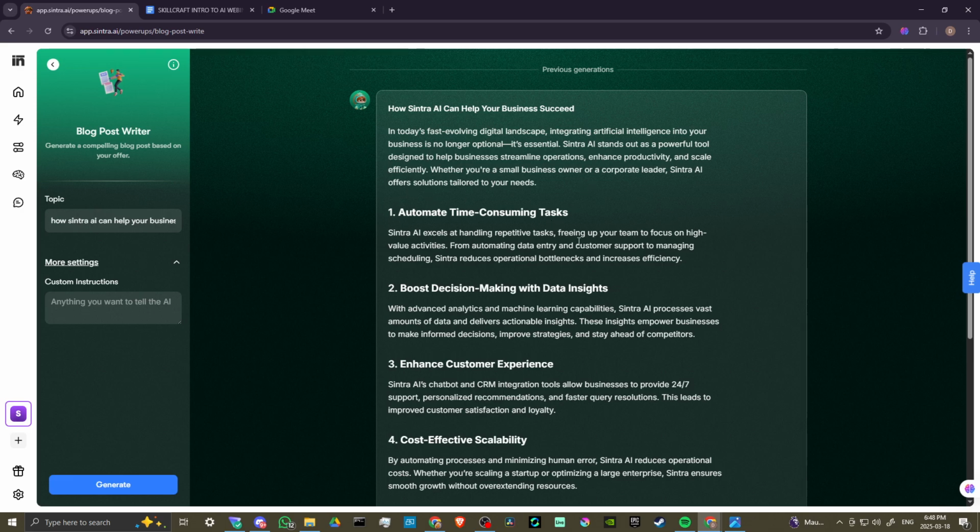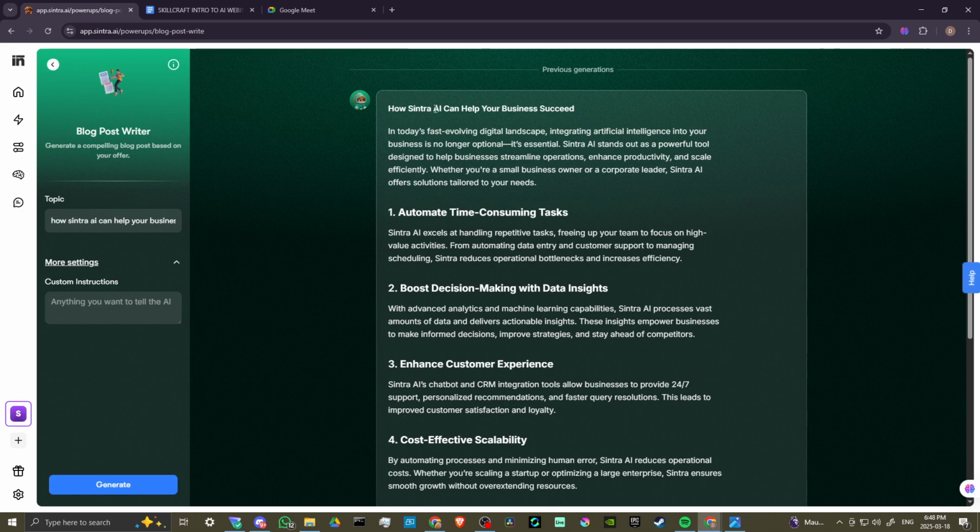And on that note, with Sintra, there's just so much potential here. And really, it's probably my favorite AI tool that I've come across. I've looked through a lot of different tools that are out there. I mean, there's some really fantastic stuff out there, but Sintra really stood out to me when I got to know what it was about. I really saw the potential here and I got excited about it.